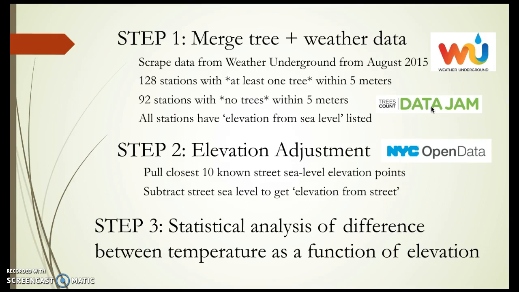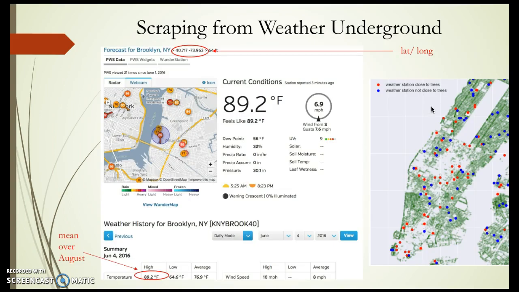And the idea behind that is to basically estimate how far the weather stations are from the street. And then finally, step 3 was to analyze the differences between the weather stations that had trees and did not have trees as a function of elevation. So that's going to make more sense as we go look at the rest of the slides.